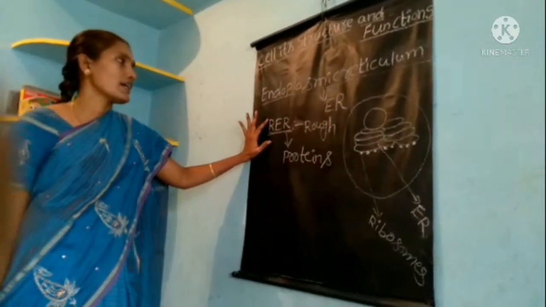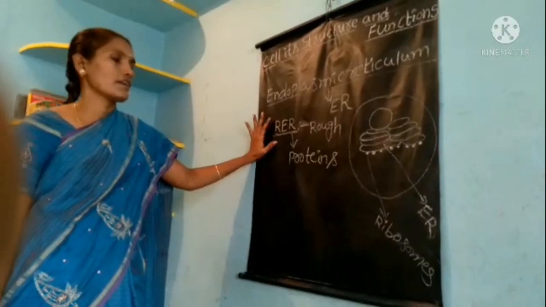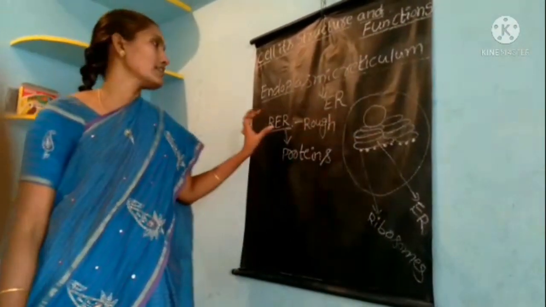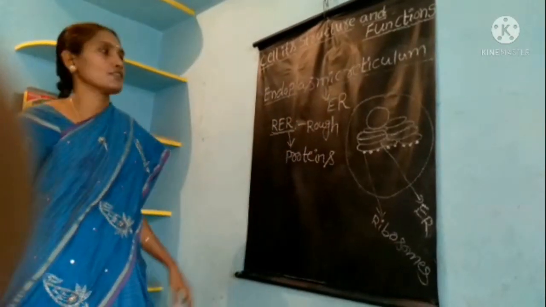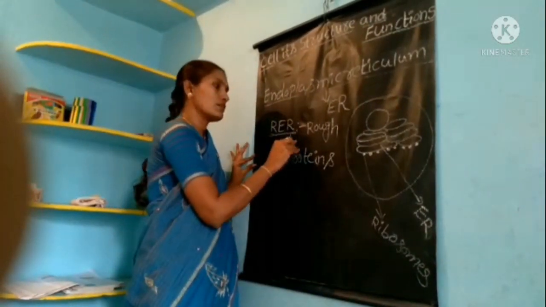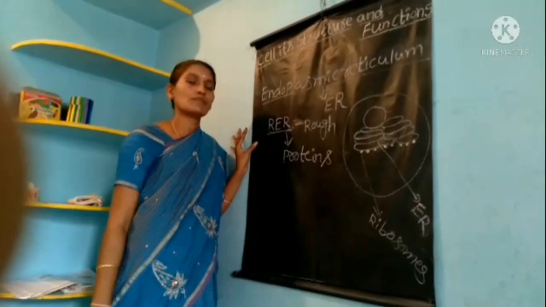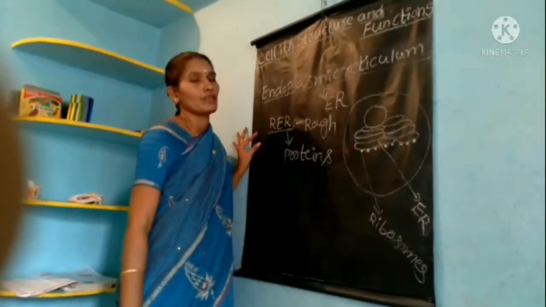Which ER contains the ribosomes? That ER is called the RER, rough endoplasmic reticulum. The rough endoplasmic reticulum synthesizes the proteins. Okay, children.